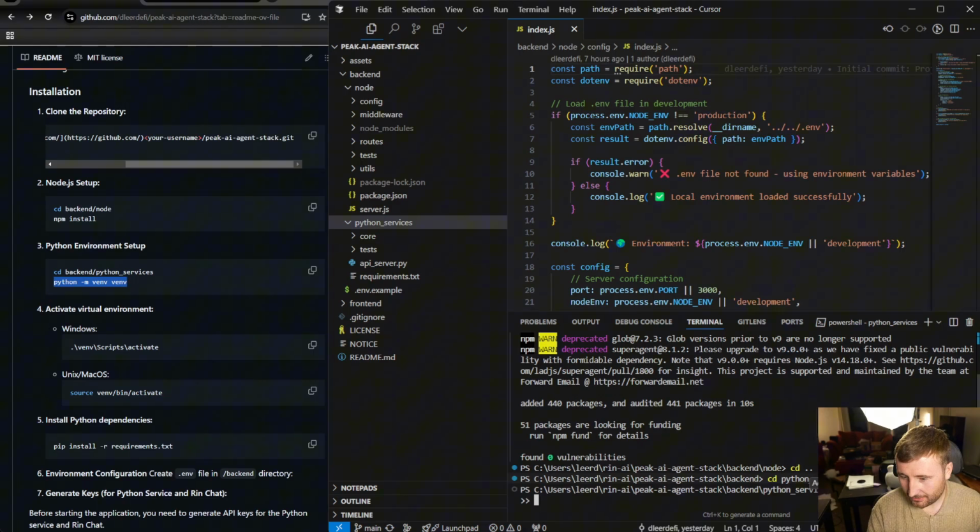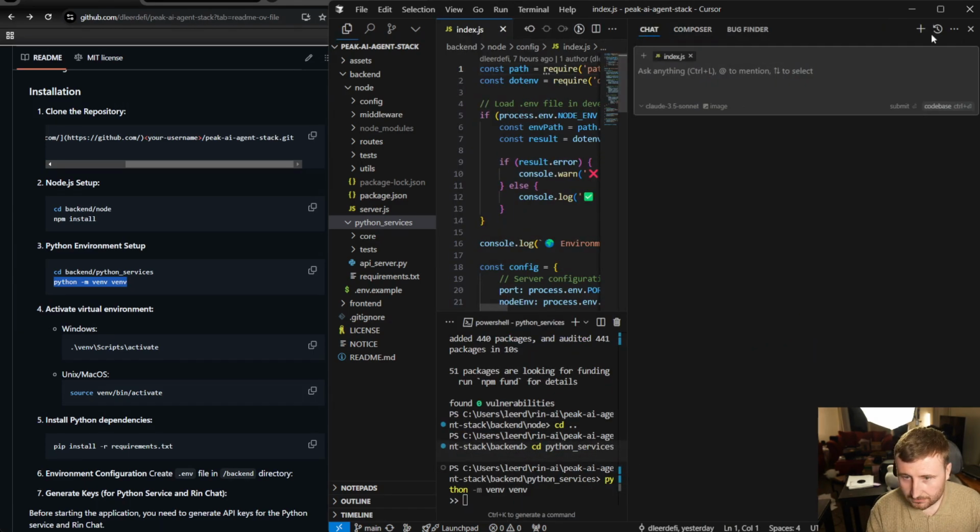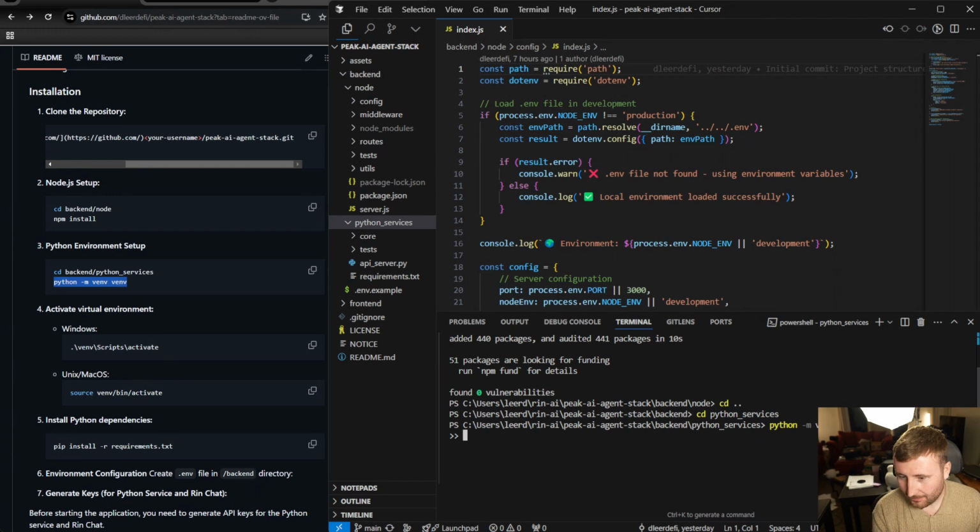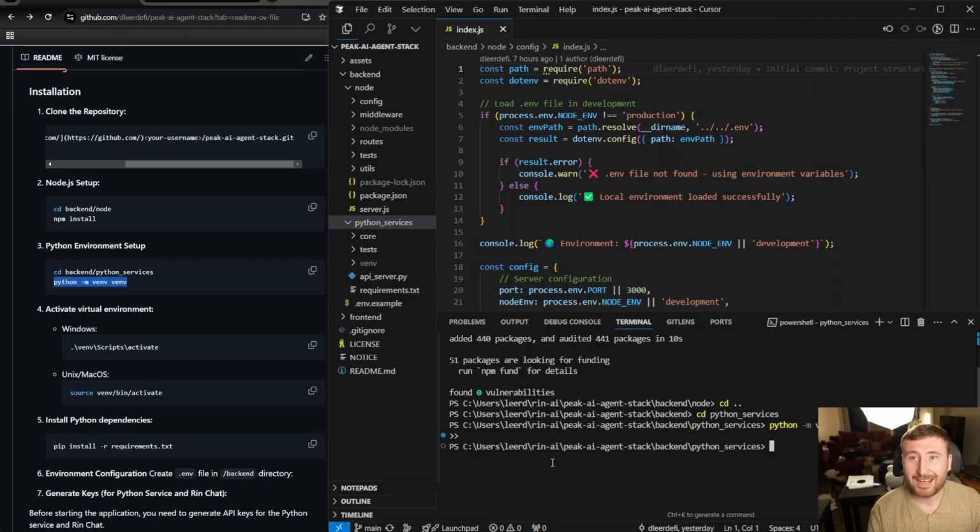To set up the Python environment, just do, whoa, what did I do? Don't want that. python -m venv, hit enter. We can see our virtual environment was created. Good stuff. Now we just need to activate our virtual environment. For Windows, we have the command. We also have the command for Mac OS. Okay, we can see here, venv is activated. Make sure that you see your venv here to know that it's activated. Once we do that, we can proceed with installing our Python requirements. So we'll just simply do pip install -r requirements.txt. Hit enter.